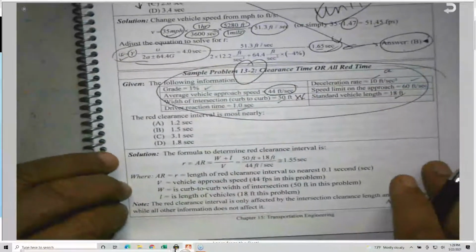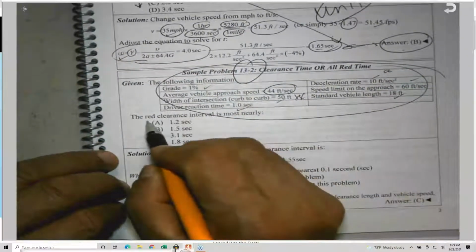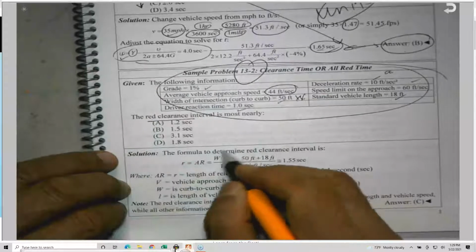Here, as you can see, there is a lot of information given for us, but he said the red clearance time, which is R.